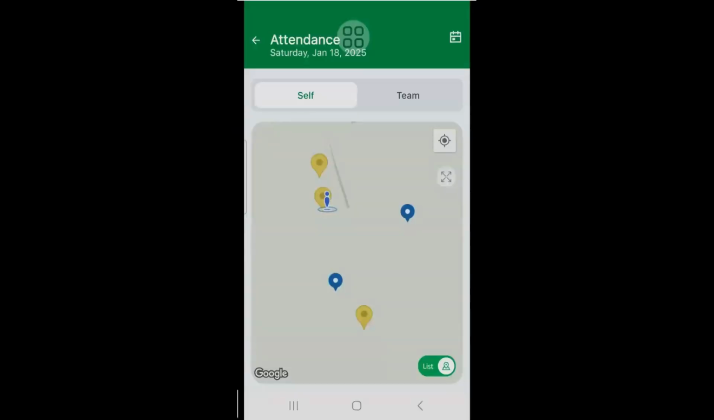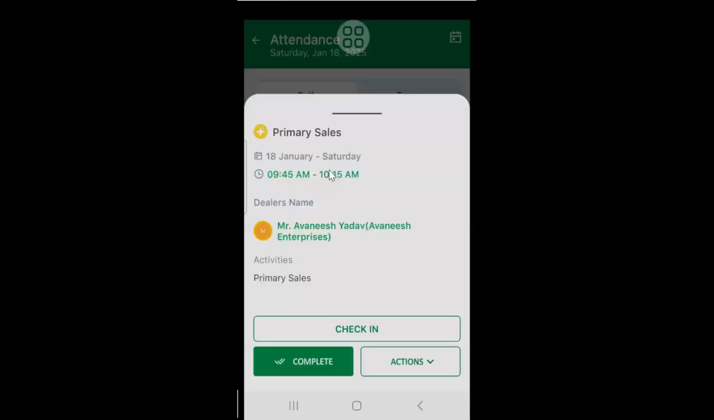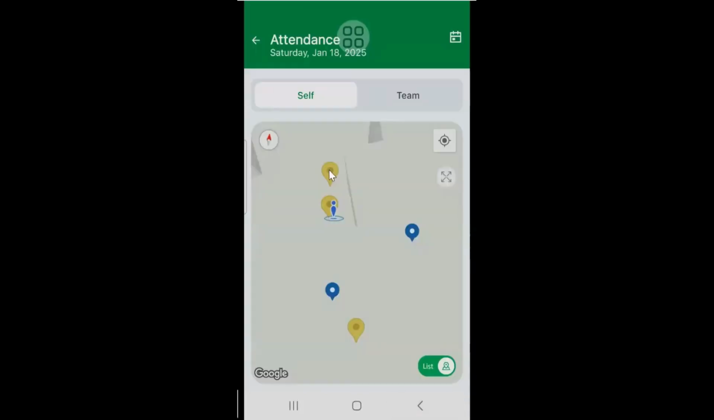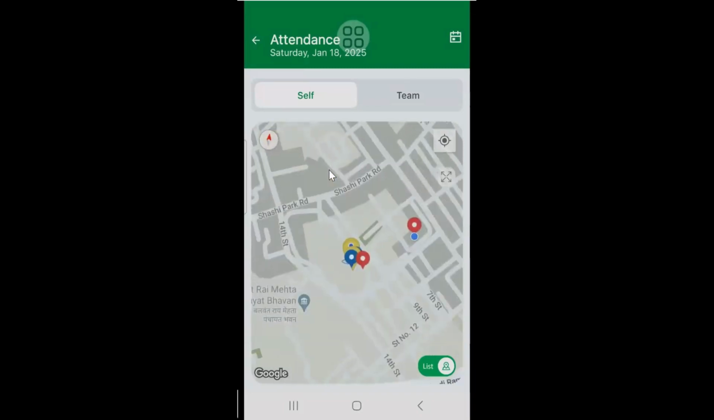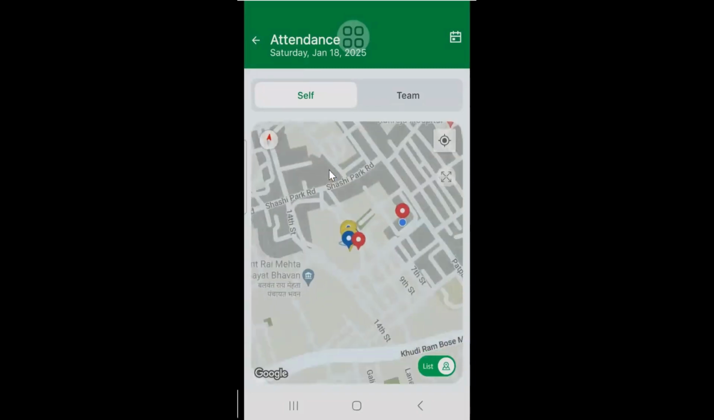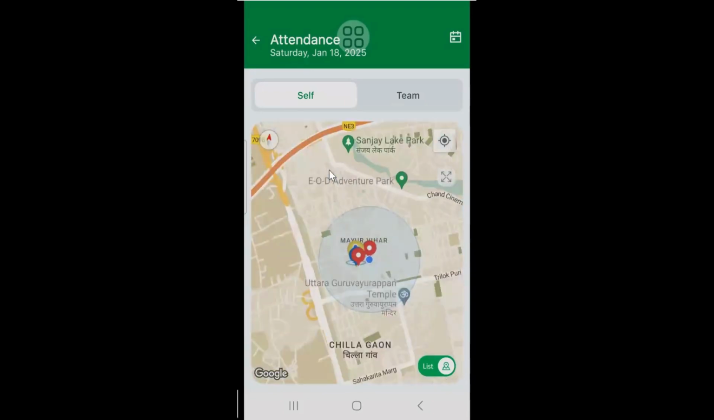So when I zoom, I'll be able to click on this yellow marker. I'll get the data. What did I do? What is the schedule which I have scheduled? So all the information will be available. Suppose if I have traveled and done 2 or 3 check-ins, check-outs, it will show us a map where I've started the next visit.